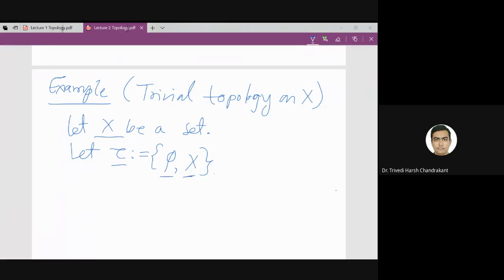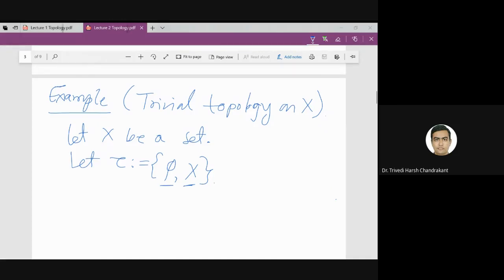It is the same as in a vector space, where we check whether the zero element is there or not. That is the first thing we check. On the other hand, I have not taken any other sets, only these two sets. So the question is whether this tau is a topology on the given set X or not. Let us verify all the axioms.